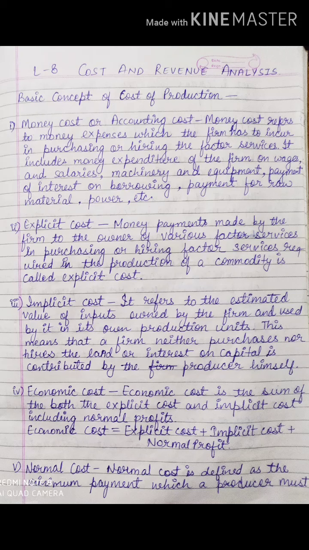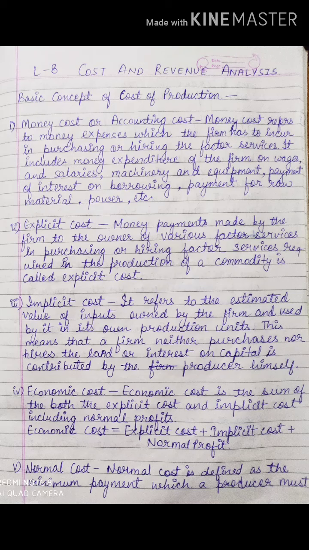Normal profit means the minimum profit which a producer should get for bearing the risk. Fine. So what is economic cost? Explicit cost plus implicit cost plus normal profit. Okay. Now next is normal cost. Now what is normal cost?